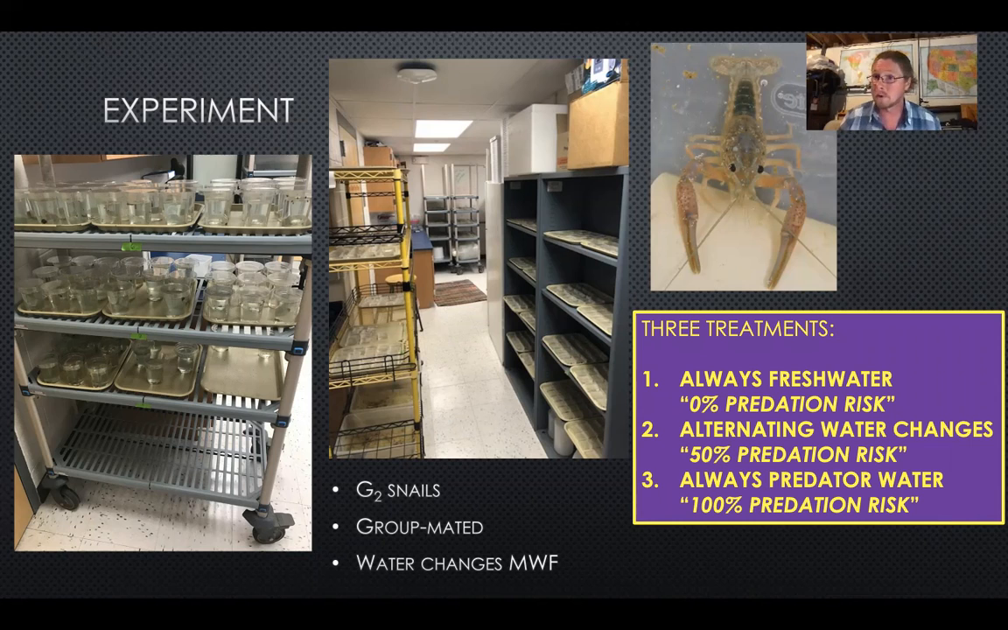Snails in the always predator treatment, number 3 in this, are always going to receive predator cue treatment. We know this is an effective way to manipulate predation risk, but we also know these cues break down. They're only good for about 24 to 48 hours. In another treatment, which I'm going to call the 50% predation risk treatment, snails received alternating water, right? So in one given week, they may receive clean water on Monday and Friday and predator cue water on Wednesday, and then that reverses the next week. So this is sort of an intermediate predator treatment.